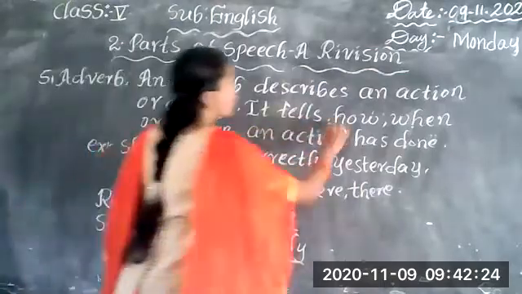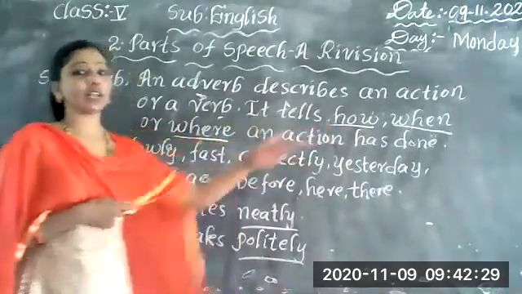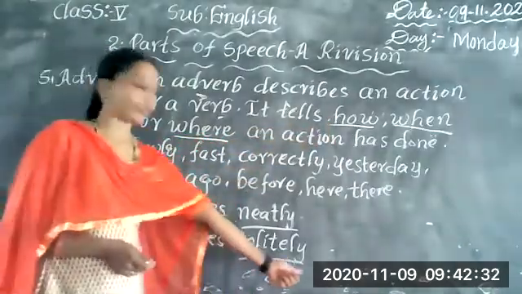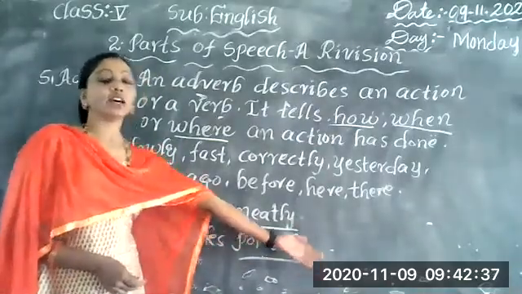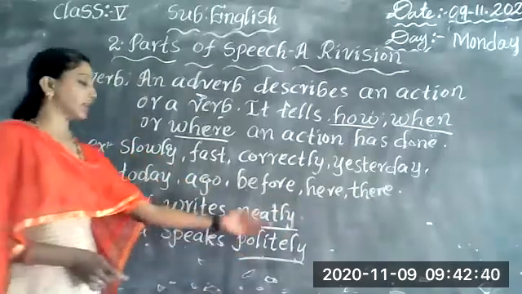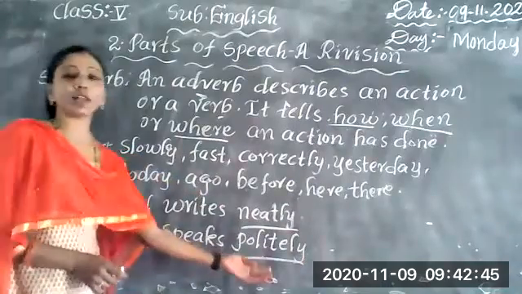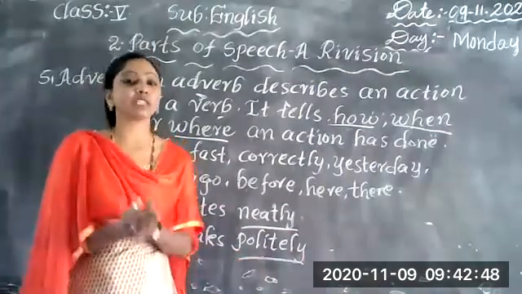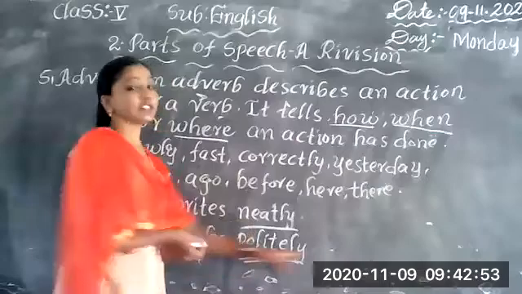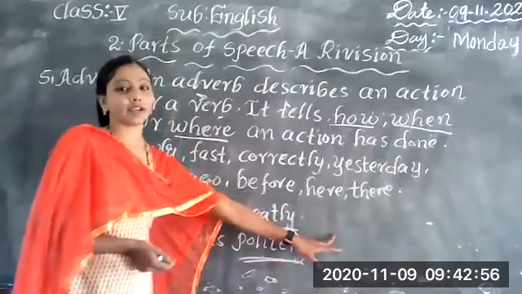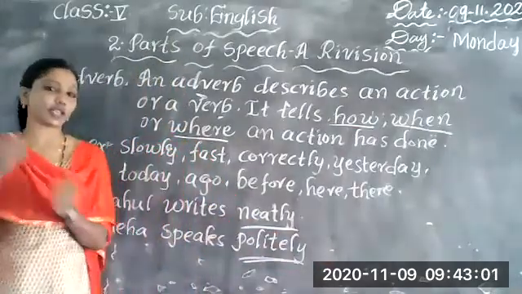It tells how, when, and where the action has been done. How the action has been done? Tell me. Neatly. How has Rahul written? He has written neatly. The manner in which he completed that work. Sneha speaks politely. How does the girl speak? She speaks very politely. So this is called an adverb of manner. How means the manner, telling how the action has been done.